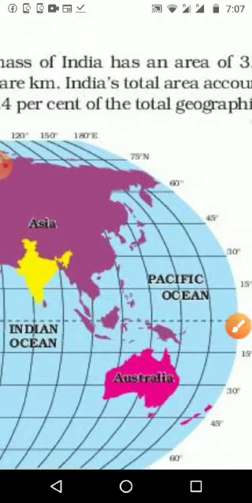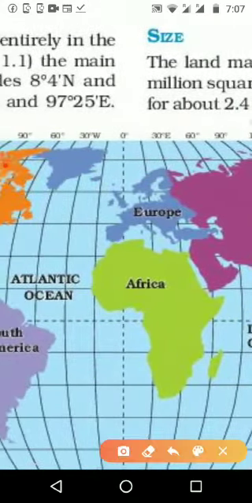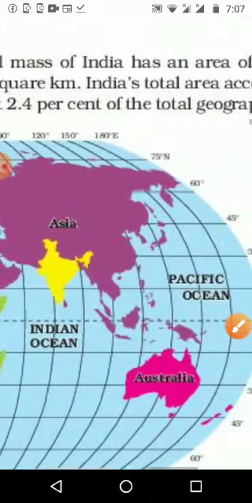This is the latitudes, and if we think about the longitude, that also we know. Here the numbers are given at 30 degree intervals, but the lines are drawn at 15 degree intervals. And here we can see 0 degree, 30 degree east, 30 degree west, and it keeps increasing, reaching 180 degree east.